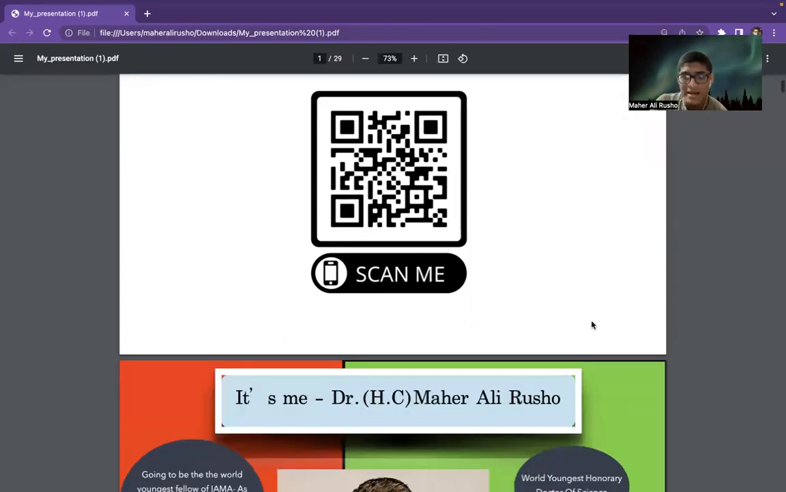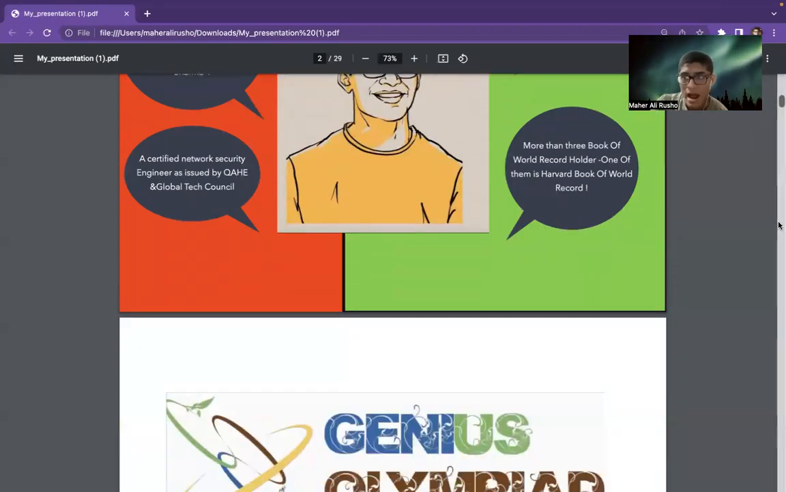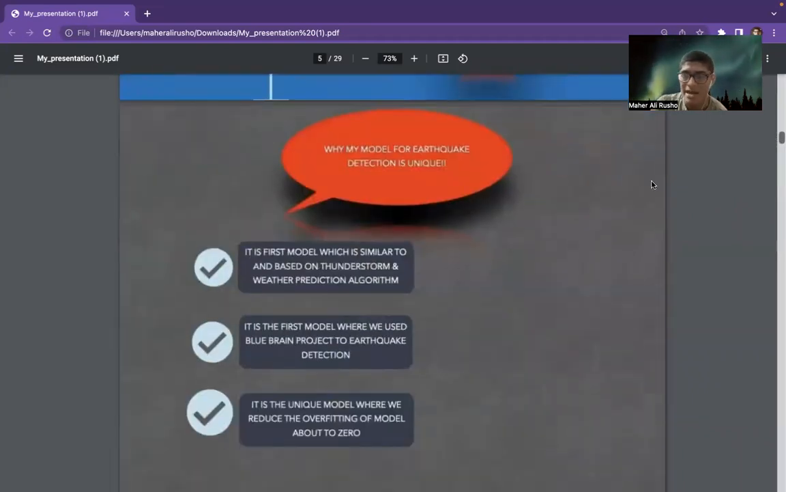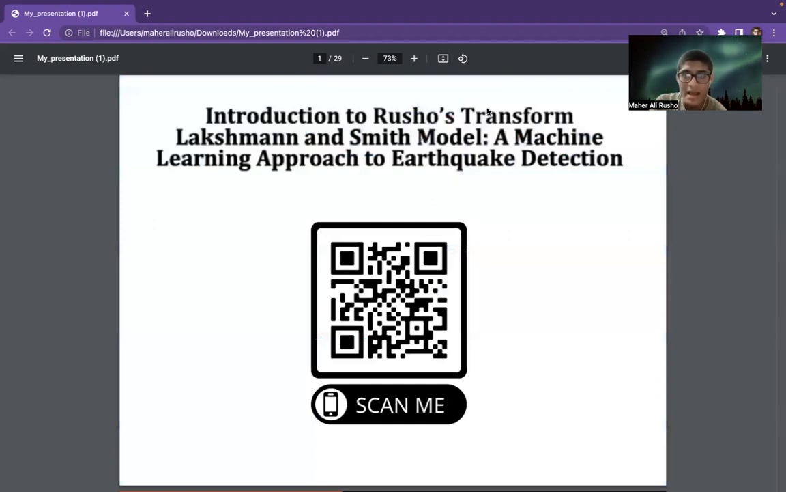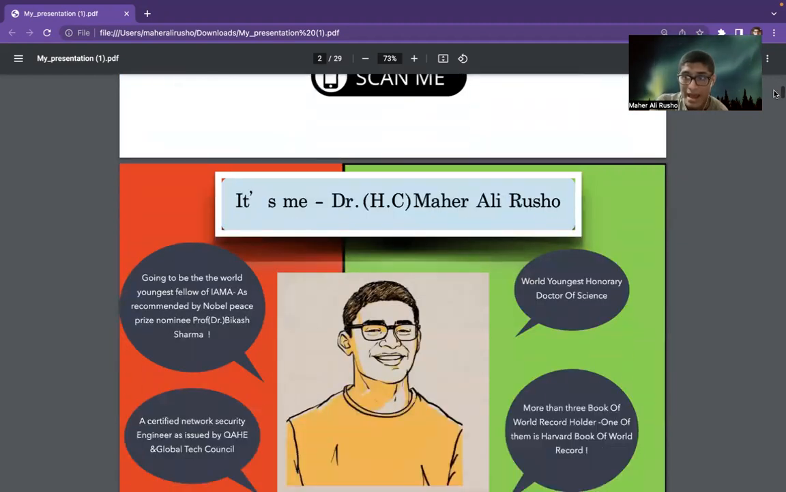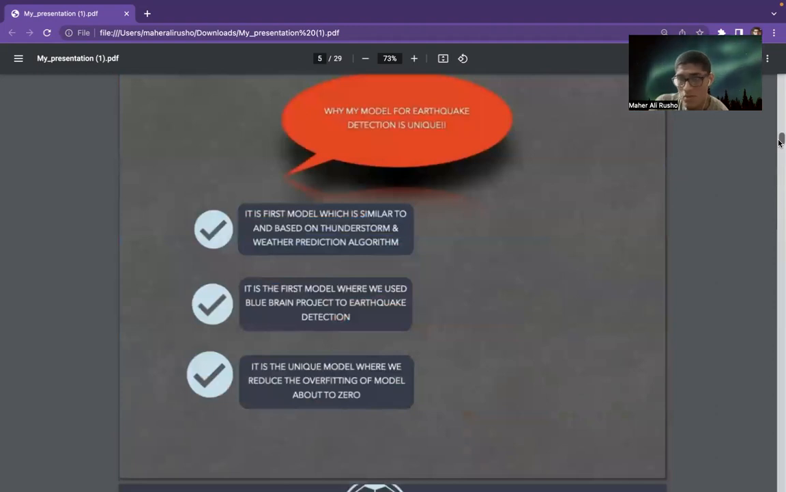The specialty of my model is that it is unique: I used a thunderstorm and weather detection algorithm. From the name, you can see that I have used Rusho's Transform and the Lakshmann and Smith model. The Lakshmann and Smith model was a weather prediction algorithm to forecast the weather. I have transformed it into an earthquake detection algorithm. It is also a unique model in using the Blue Brain Project in earthquake detection.